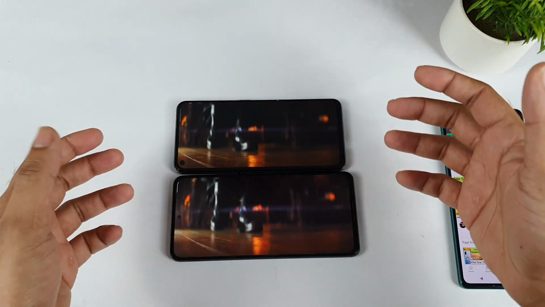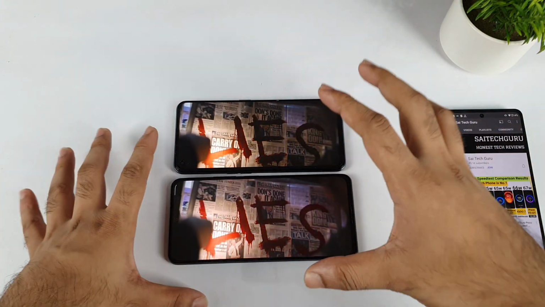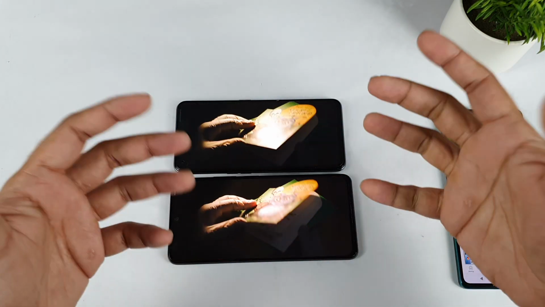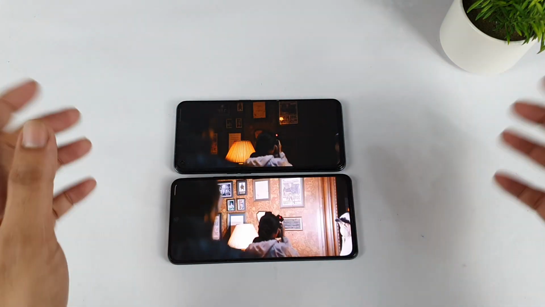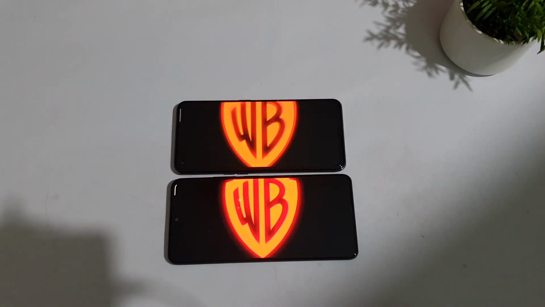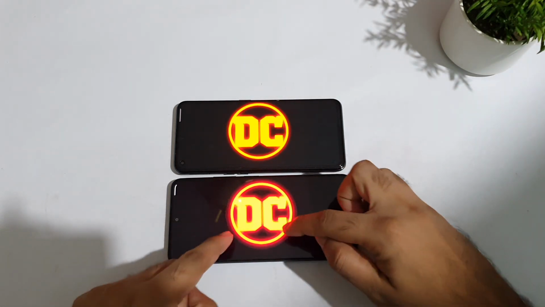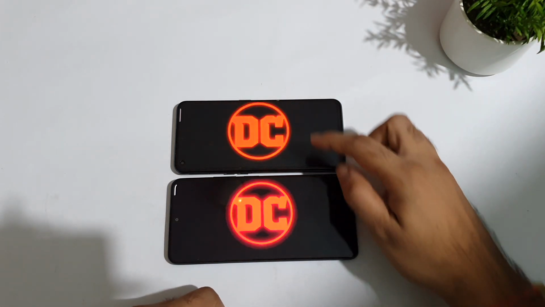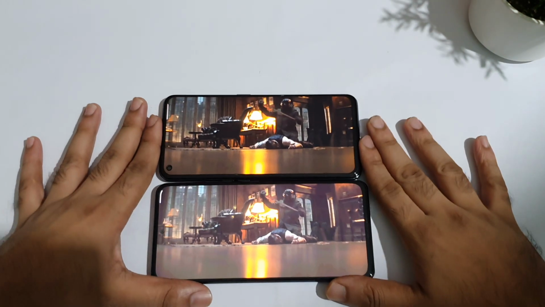If you want to notice the black color crush issue, I need to turn off the lights. You can actually see it even with the lights on, but while recording it's not possible to see the black color crush issue, friends. That's the reason I need to turn off the lights a little bit to make the environment slightly dark. Now the environment is a little bit dark. You can see the surrounding area, how the crush issue is going on, but not that much in the Realme X1 Max, as you can see exactly in this scenario.